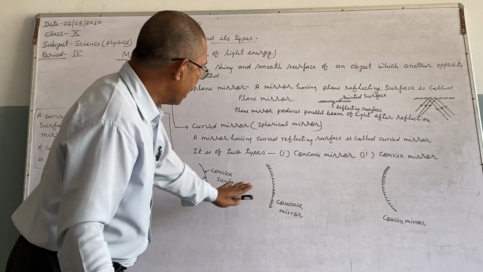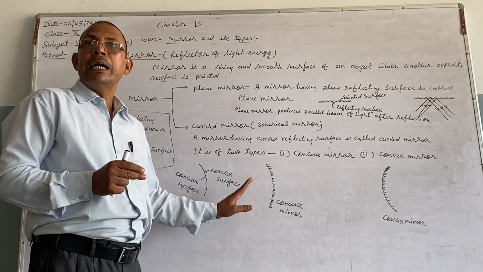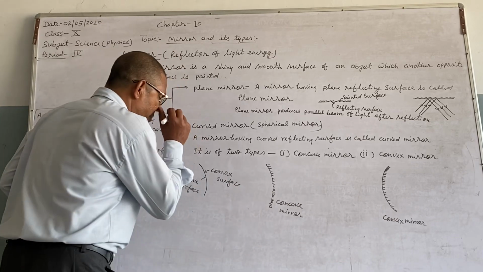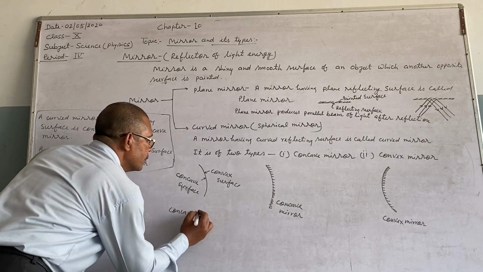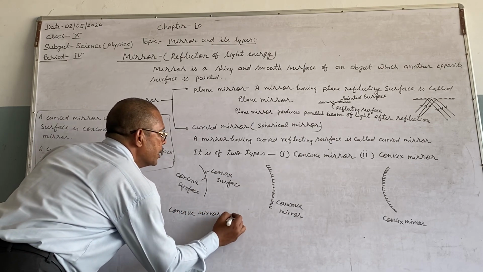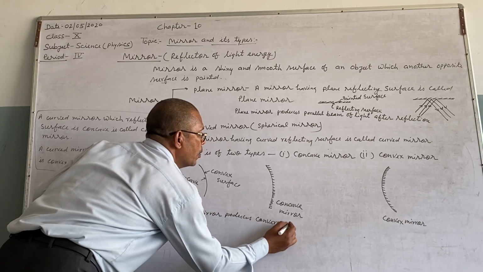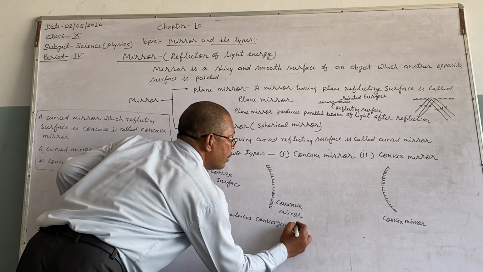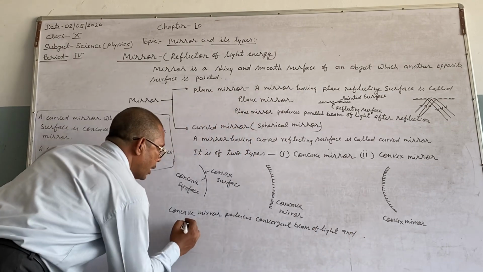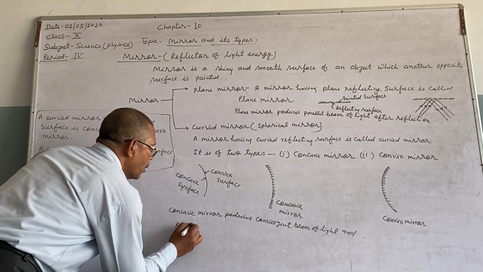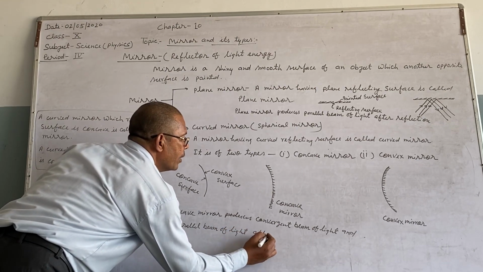One thing more: a concave mirror produces a parallel beam of light as well as a convergent beam of light after reflection.